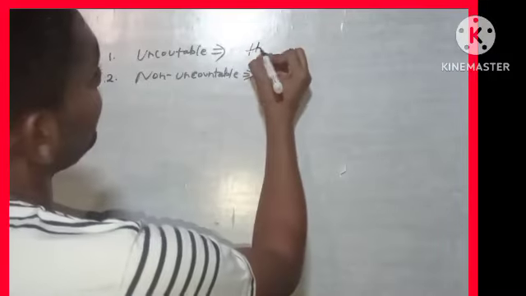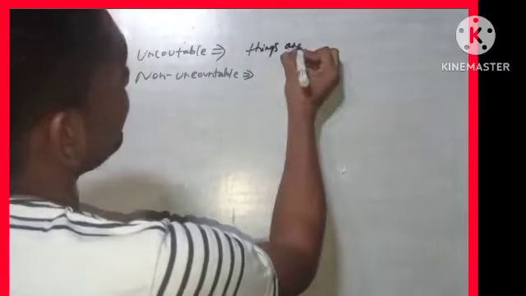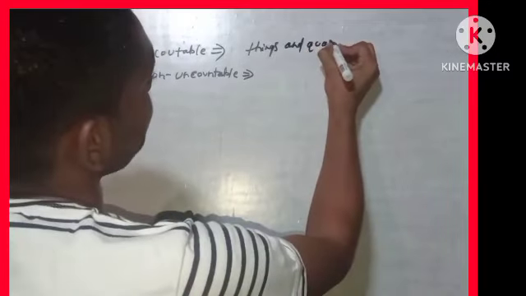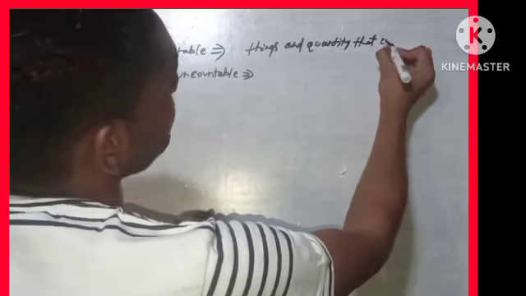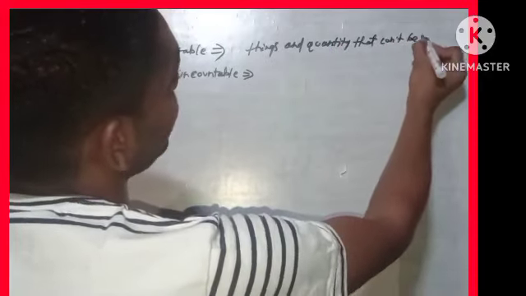When we talk about the uncountable noun, it is all about the things and the quantity that cannot be measured